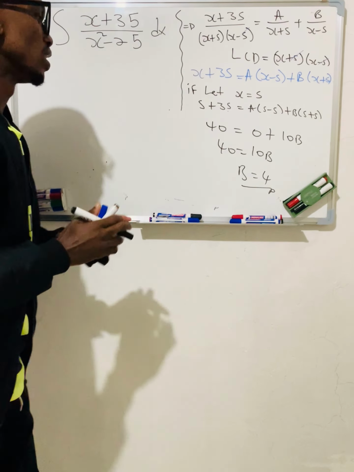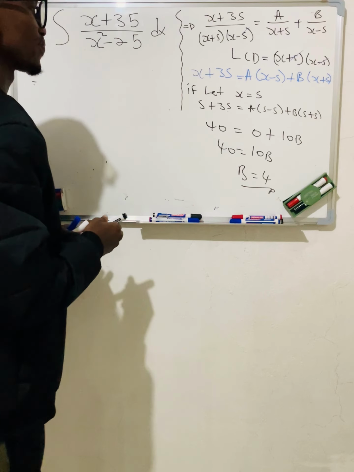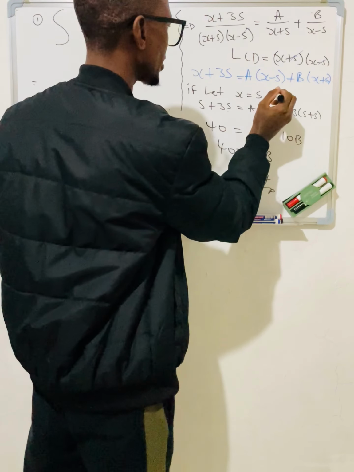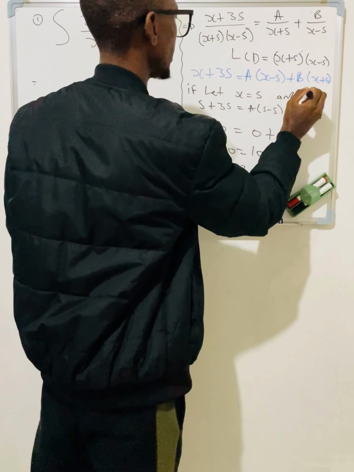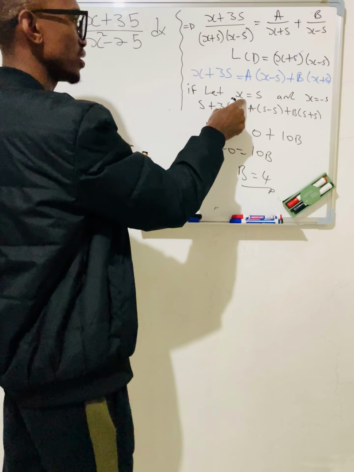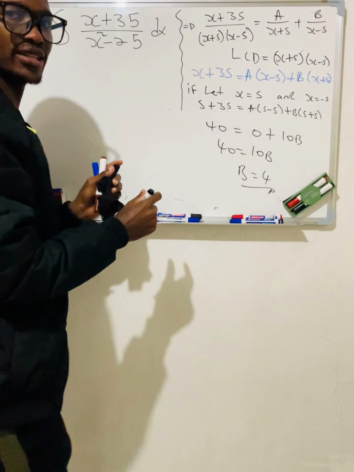Well done. So I got my b. Now, how about now, and again, you let x be minus 5. So the first one we started with x equal to 5. What about now when we make it negative 5?